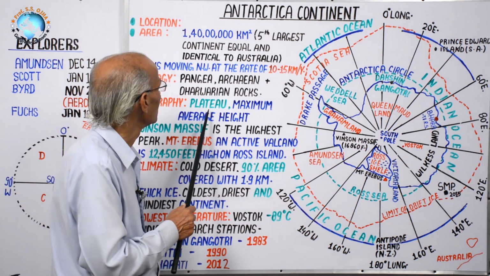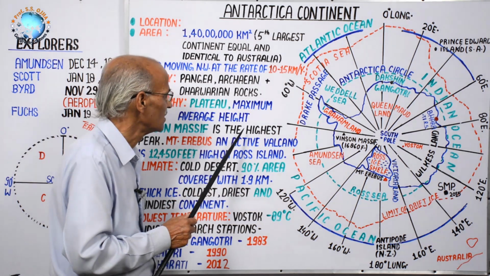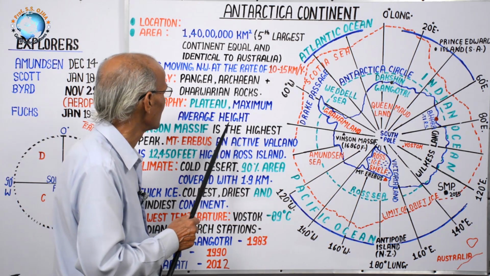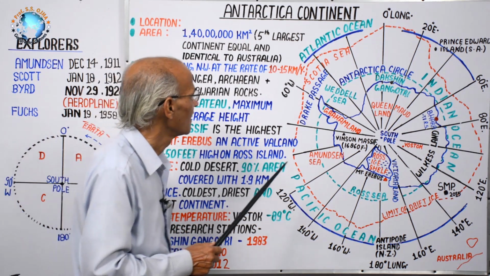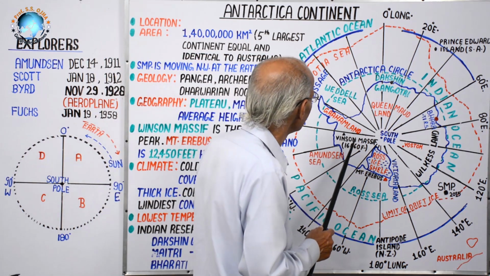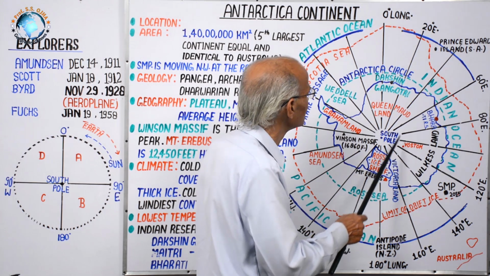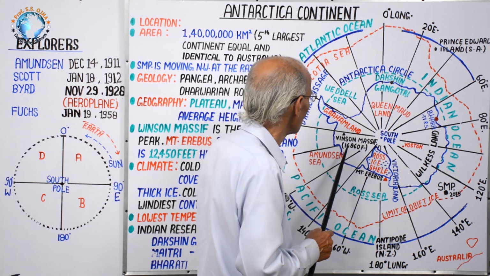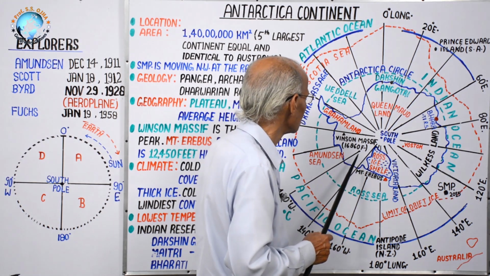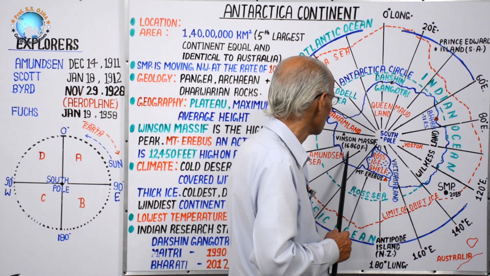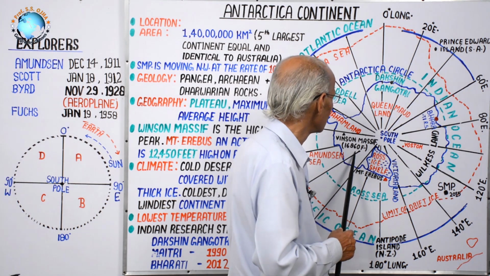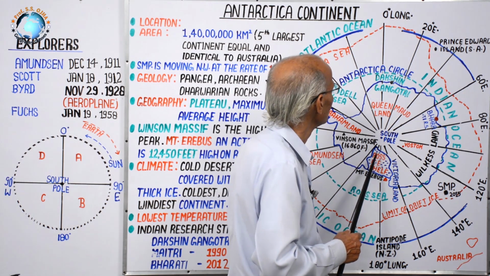In the world, the average height of the plateau of this continent is maximum. And a number of massifs on the plateau are found, like Vinson Massif, the height of which is 16,860 feet from mean sea level.